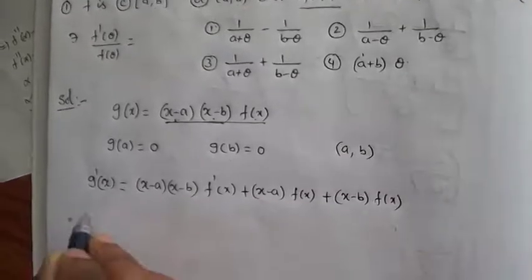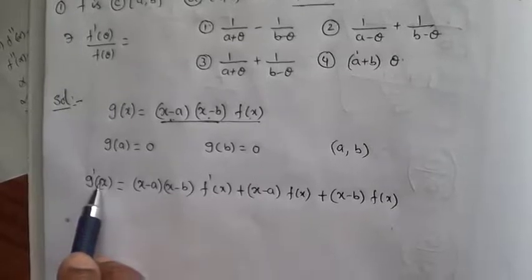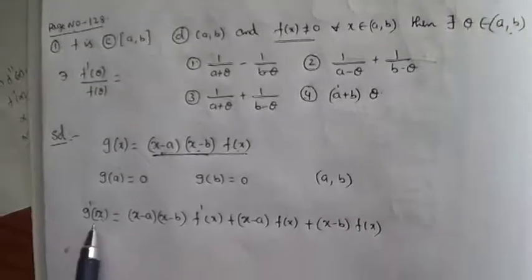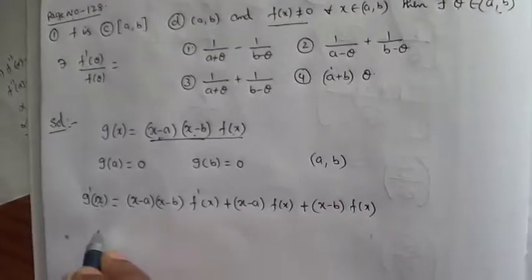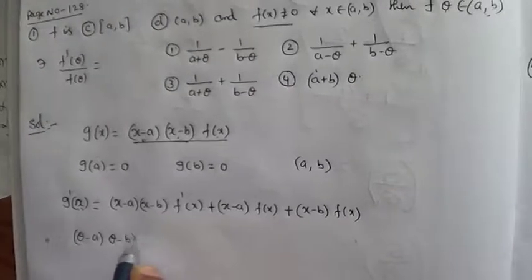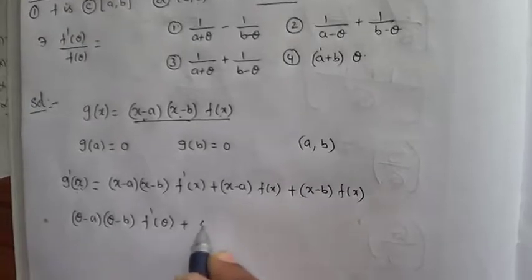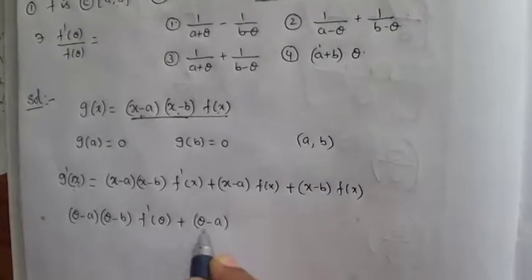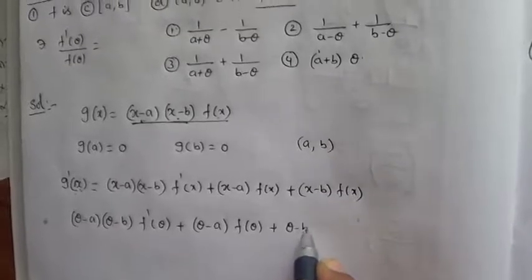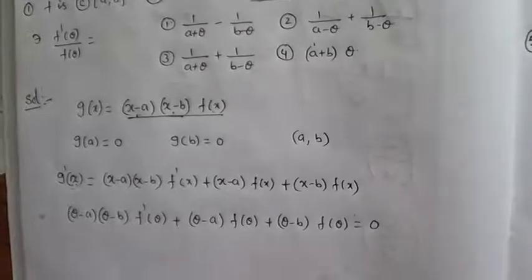Now what is g dash of theta? g dash of theta must be equal to 0 or not? According to Rolle's theorem, g dash of theta, theta belonging to open interval a comma b, g dash of theta must be equal to 0. That's why we will get (theta minus a)(theta minus b) into f dash of theta, plus (theta minus a) into f of theta, plus (theta minus b) into f of theta must be equal to 0.